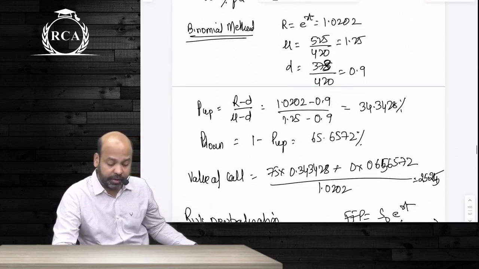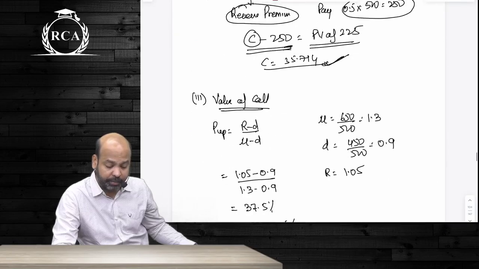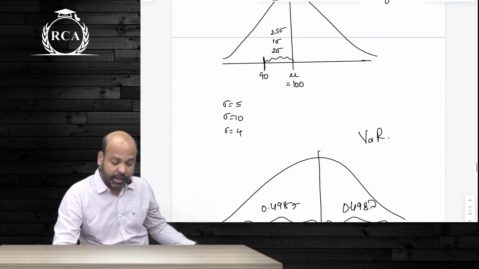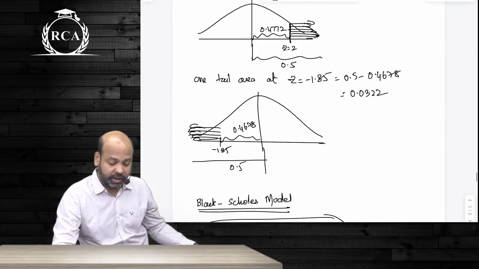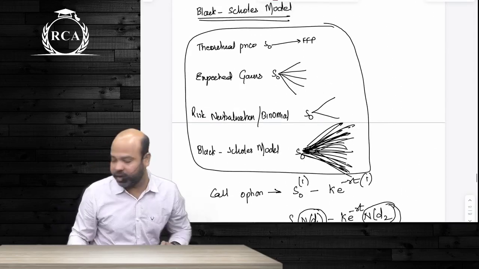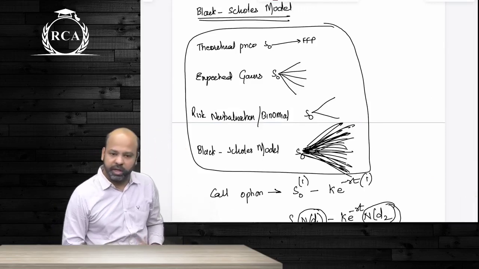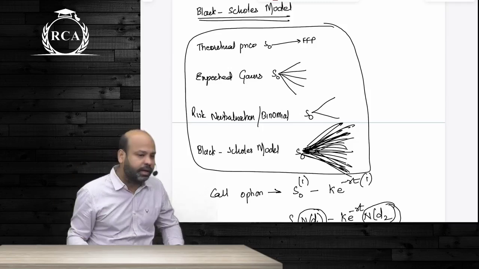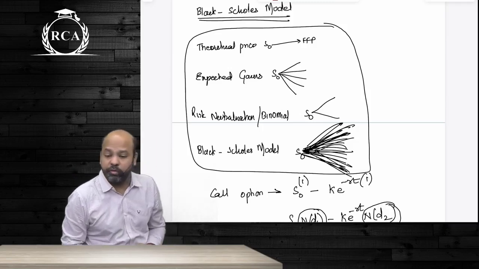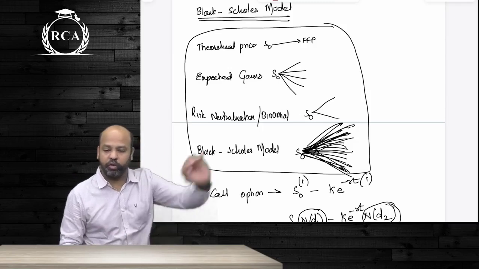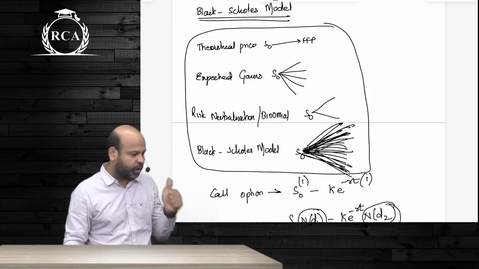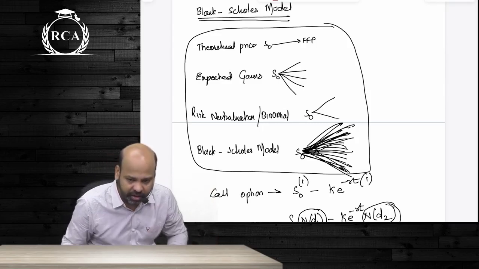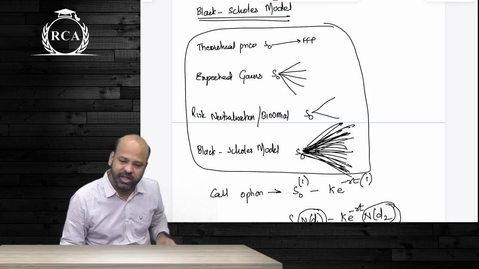The only difference between these two models, guys, is that the Black and Scholes model considers the fact that the stock price need not be a discrete variable, it can be a continuous variable. If it is a continuous variable, that means instead of only two likely prices on expiry, multiple prices on expiry are possible. All of this will depend on the volatility of the underlying stock. So Black and Scholes is the only model that considers all the 5 variables properly: spot price, strike price, rate of interest, time to maturity, and volatility, the standard deviation. All 5 factors are properly considered under the Black and Scholes model.